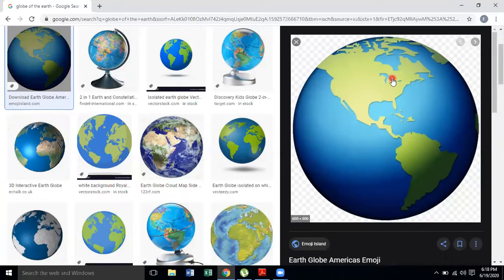Have you ever noticed why it is represented with green or blue? Because it is always said that 70% of the Earth's area is covered with water. This is a huge amount. So the blue color on the globe represents the water. There is a lot of water on planet Earth, in the form of oceans, seas, rivers, canals, etc.